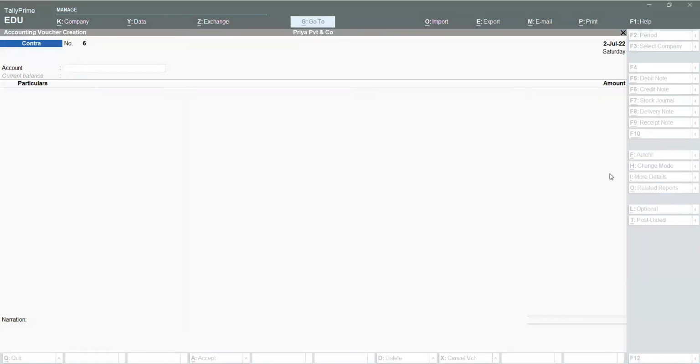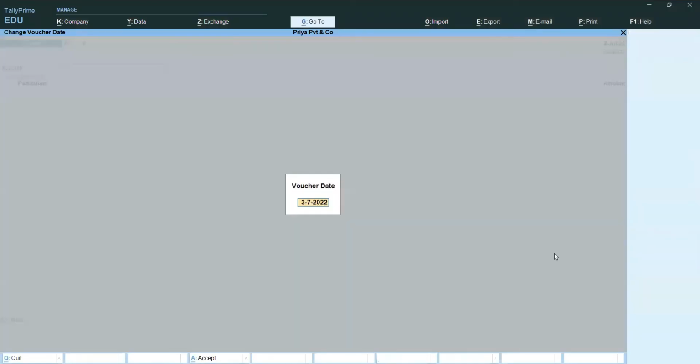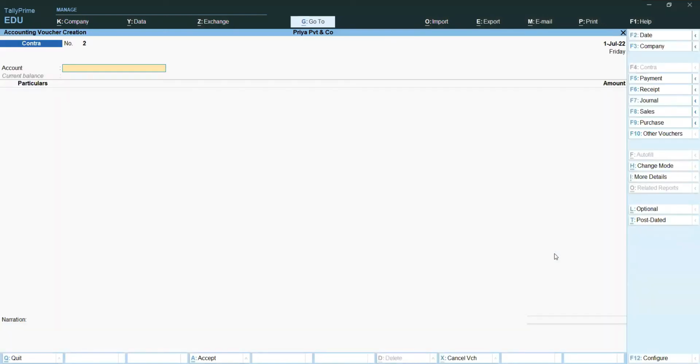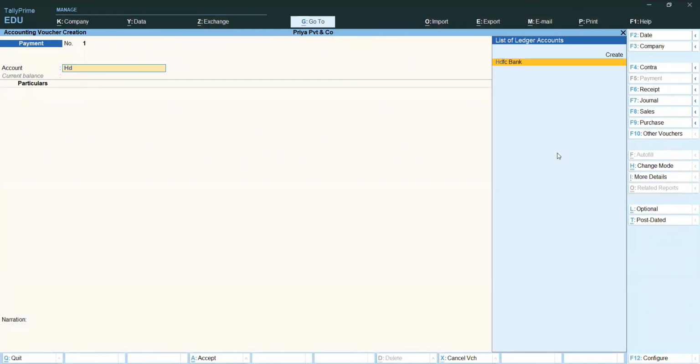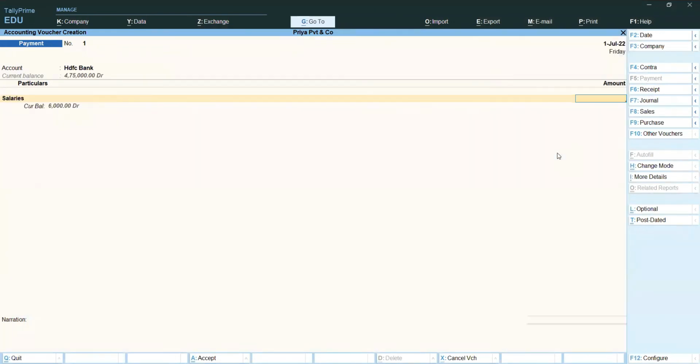Next one: paid salaries by check, 50,000. For example, I am taking 1st July, and on the date of 1st July I am paying salaries. Payment, I am selecting payment in the button bar. We are paying salaries through the bank, HDFC Bank. Here salaries paid. How much are we paying in salaries?